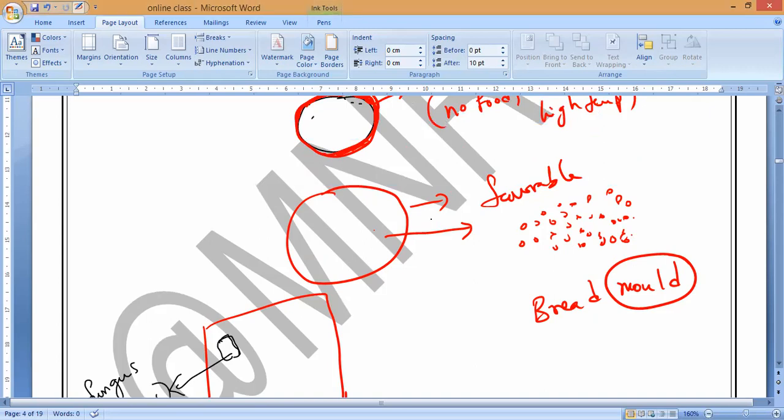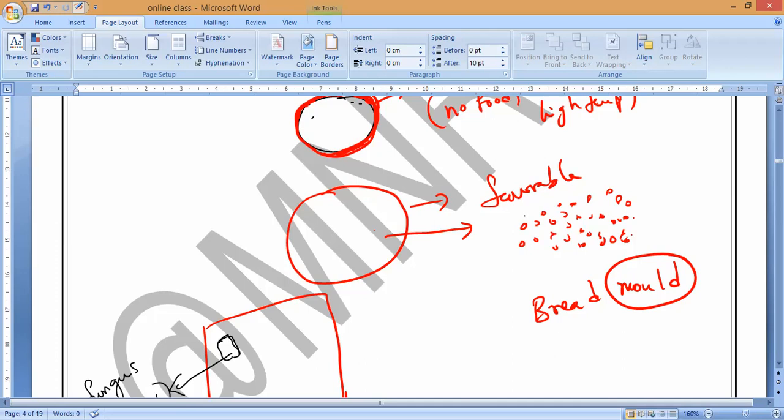What is a spore? You have to understand that. Later we will study spore formation, as well as regeneration, in tomorrow's class. Once that is over, the last two topics, fragmentation and vegetative propagation, we will finish by Sunday. Then we will go for artificial propagation of plants. Once that is over, one half of the chapter will be over.